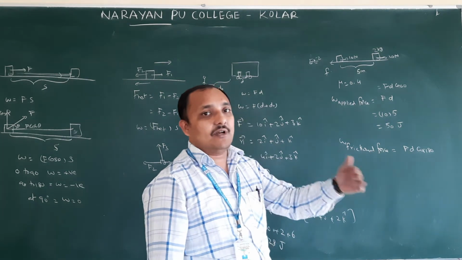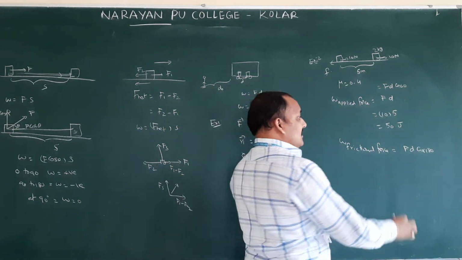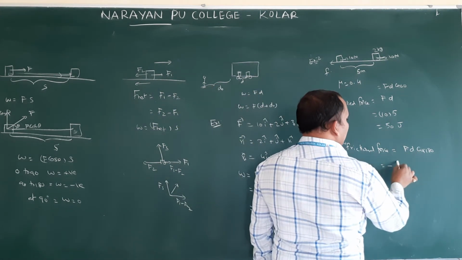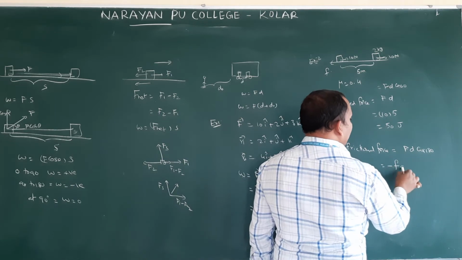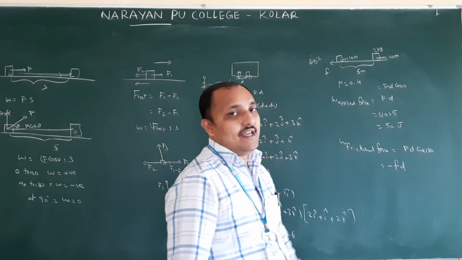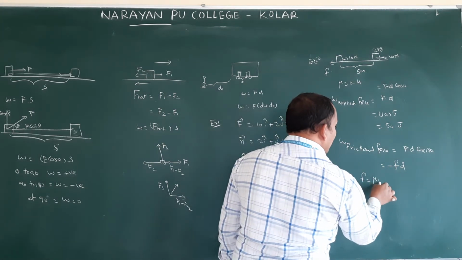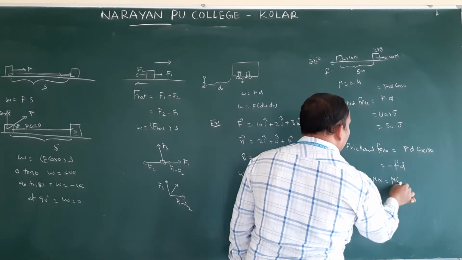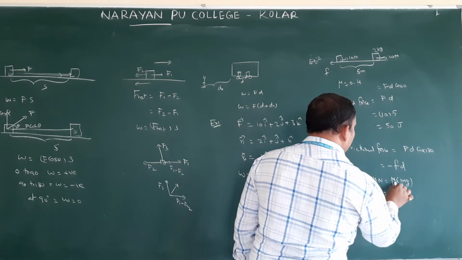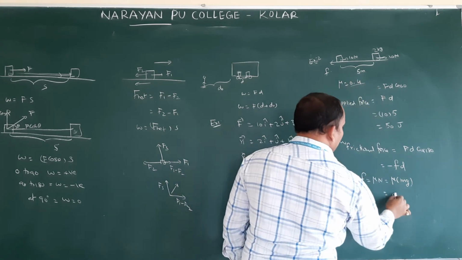Now it is minus f into d, because cos 180 is minus 1. What is the frictional force equation? f is equal to mu N, so mu into mg.